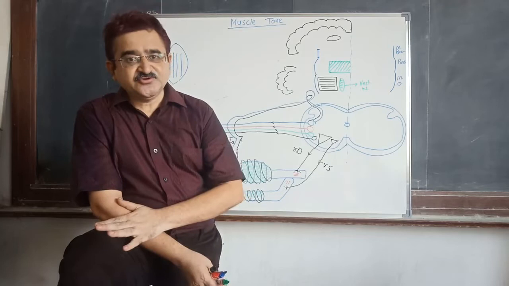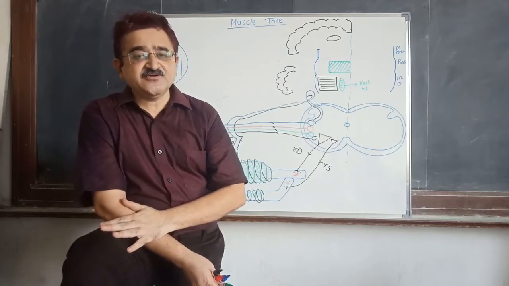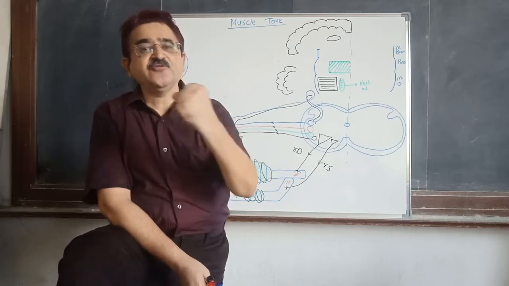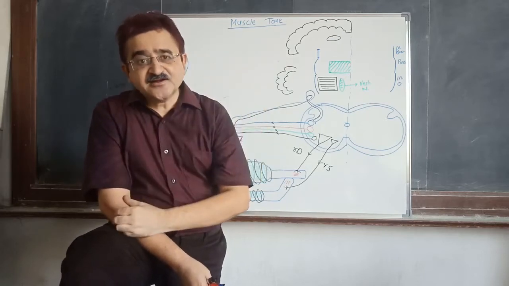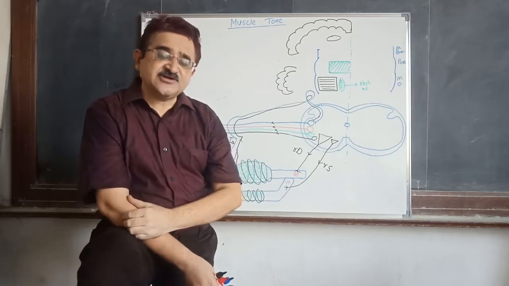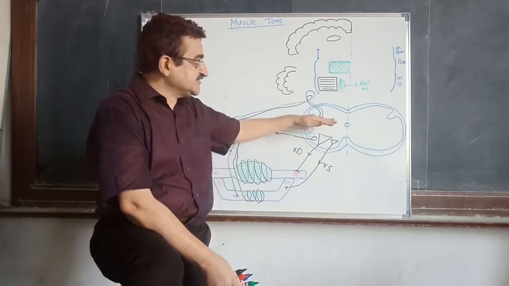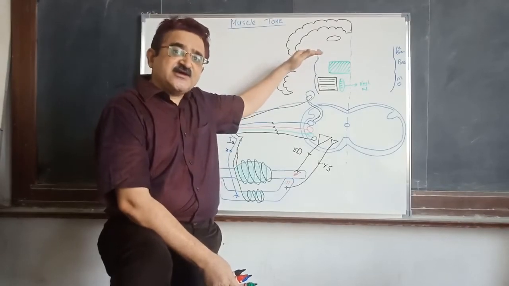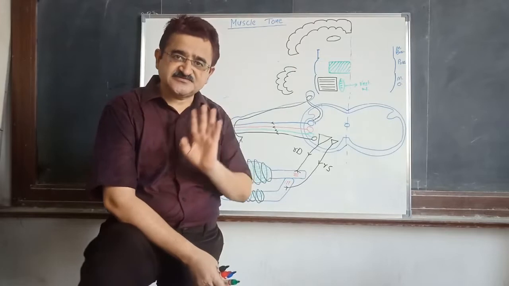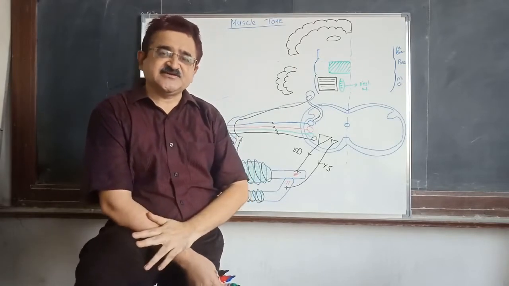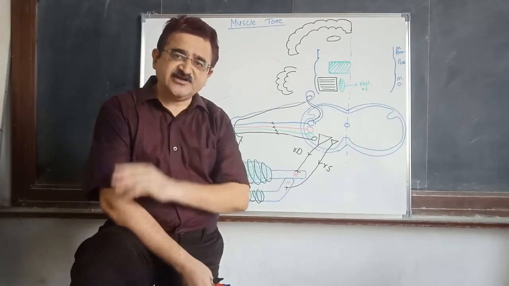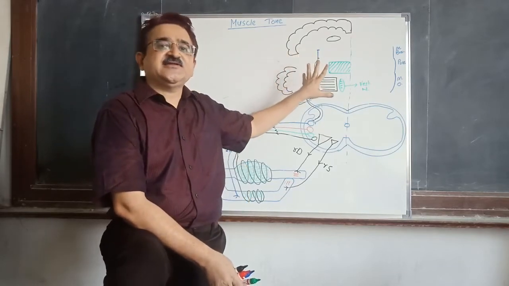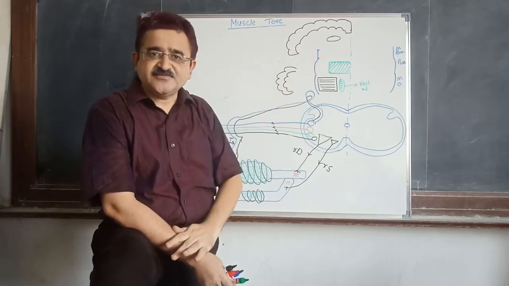Now these gamma motor neurons which are present in the spinal cord do not have that much potential to regulate the muscle tone on their own. Their activity is controlled by the centers present above the spinal cord, and these centers are known as supraspinal centers. These supraspinal centers have two types of areas: one is known as the facilitatory area and the other is known as the inhibitory area.